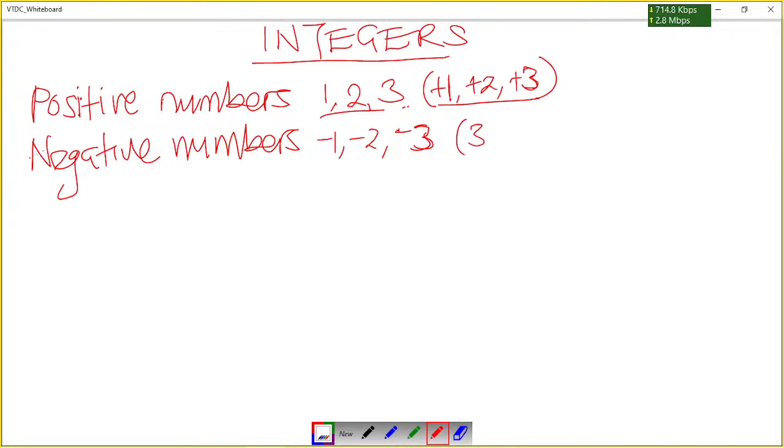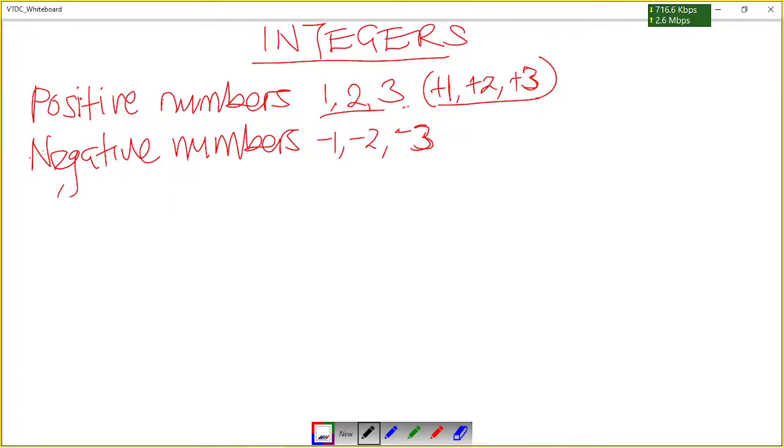Maybe someone may be asking, sir, what if I write a negative number that has no sign? There is no such thing. Always a negative number has got a minus sign. Only positives can either have a positive sign or no sign at all, and it will still remain a positive. If you write a negative number without a sign, that means it's not a negative number, it's a positive number.